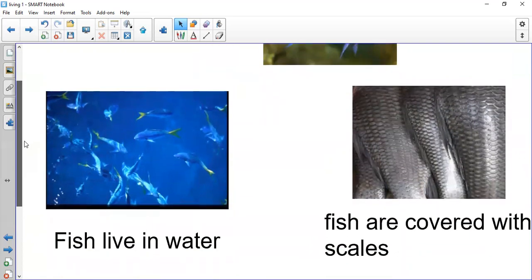Here it tells you that fish live in water. Okay, we know this. You didn't add something new. We know that fish live in water, not on land.